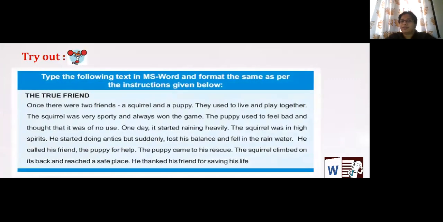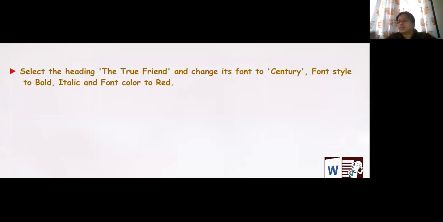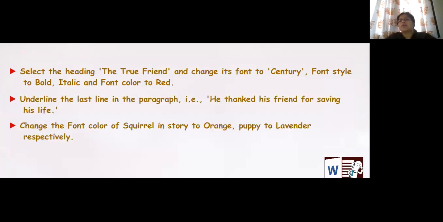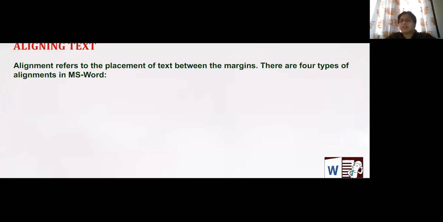Now this is for you people to try out. Please type the following text in MS Word as per the instructions given below. Whatever is in this one, please do type it. Whoever has a computer in your house, please do practice. Whatever you have practiced, please send it to me, a picture of it. Select the heading. These are the instructions. Please do it. That is available in your textbook.